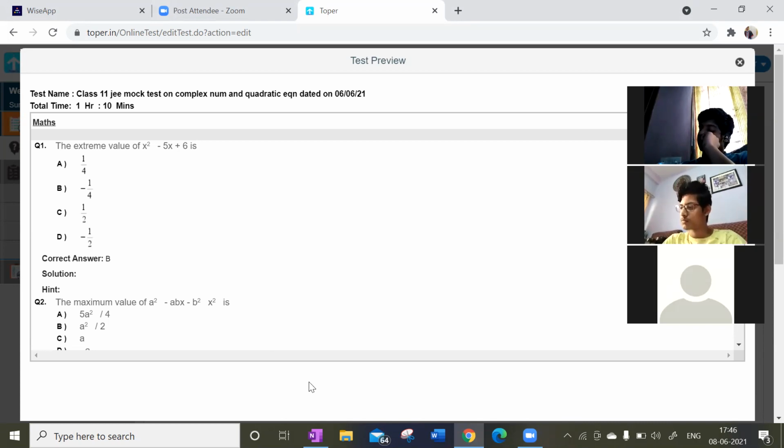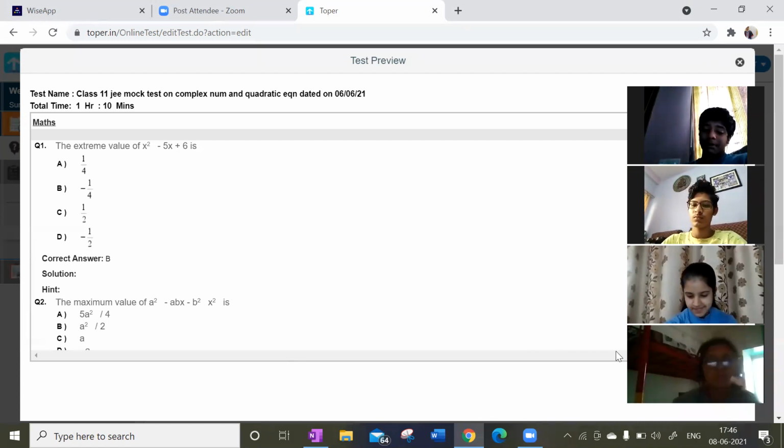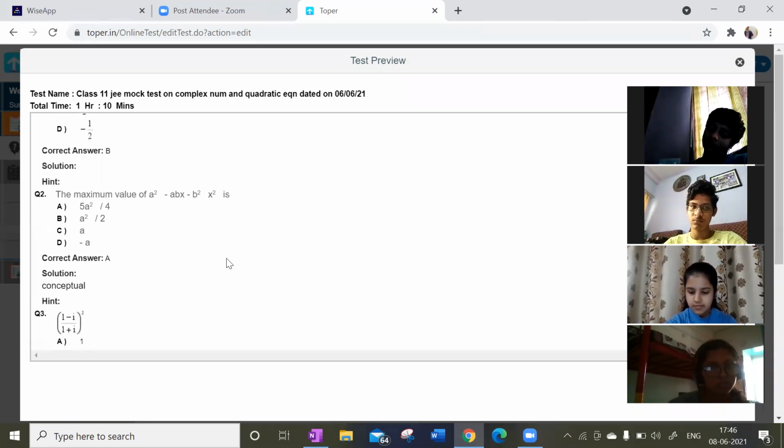Next question. Turn on your cameras, everyone, make it fast. Guys, the maximum value of a square minus abx minus b square x square is going to be what?